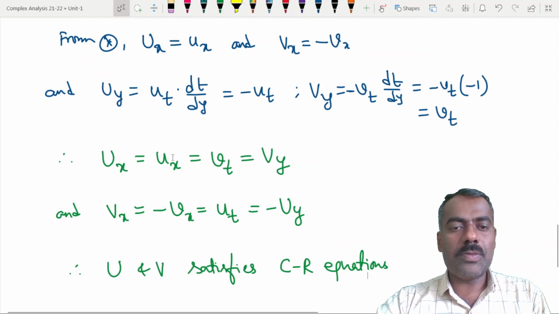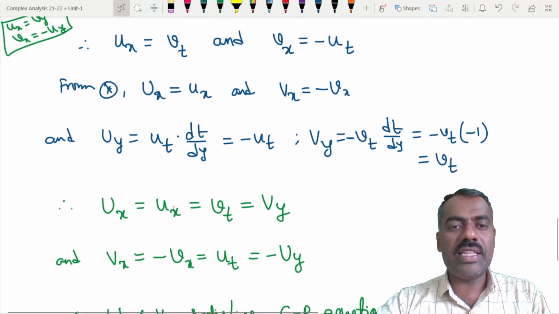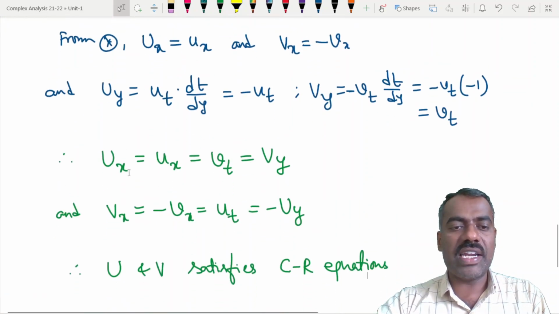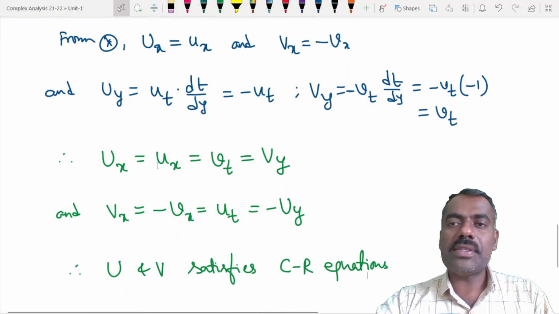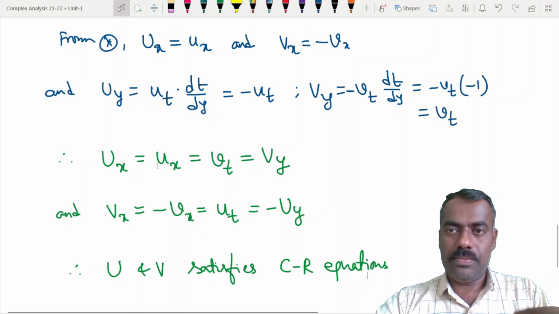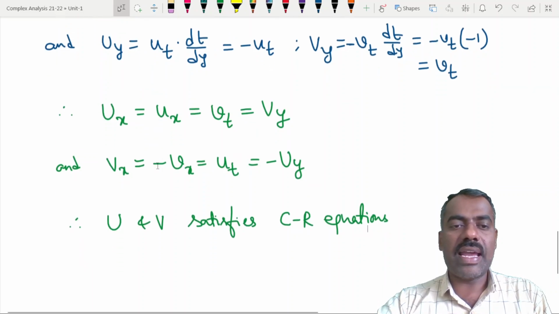Now this small u and small v, they are continuous, and ux and vx are continuous. So therefore their partial derivatives exist and they are continuous.